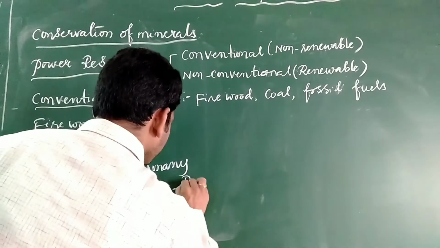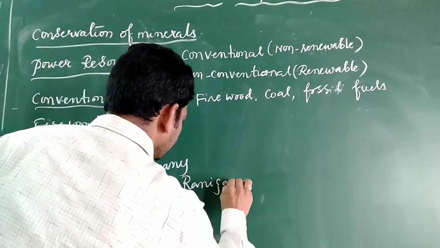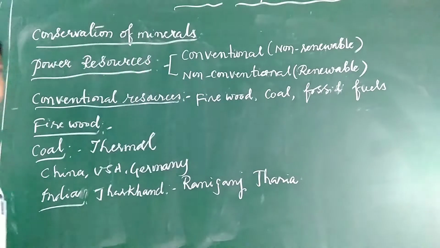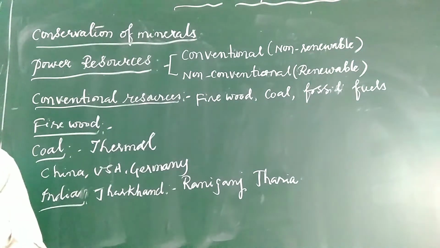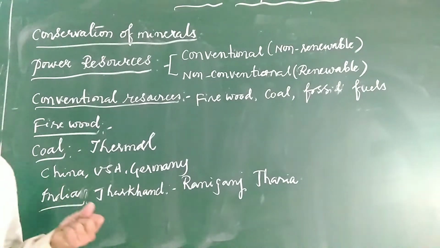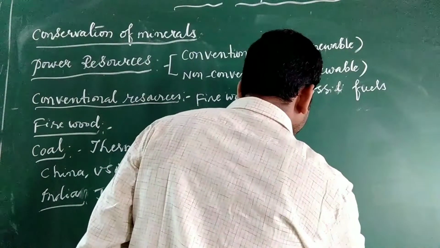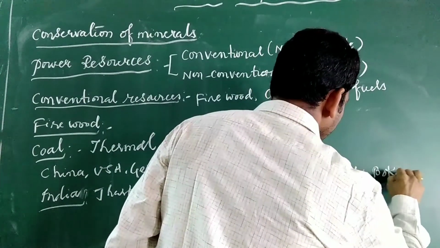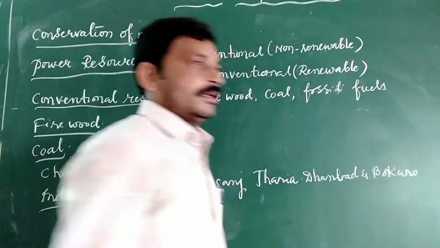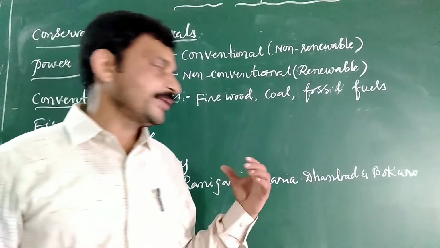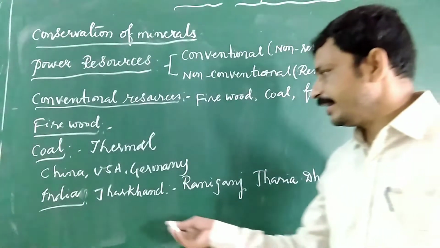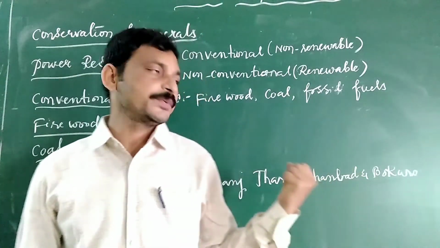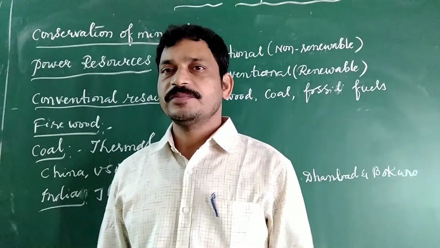Raniganj, Jharia. The most important producers are Dhanbad and Bokaro. The most important coal mines in India are all available in Jharkhand state only. That is very important for the production of coal.